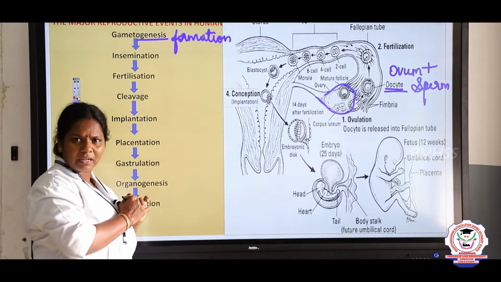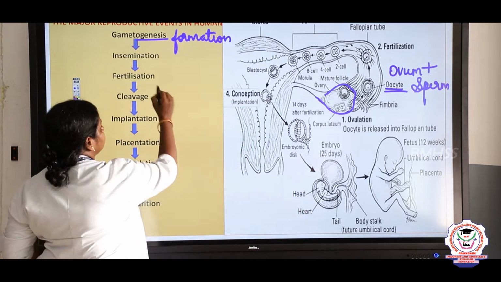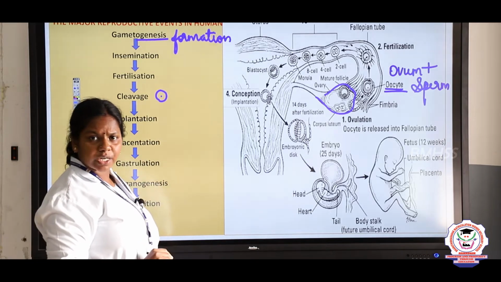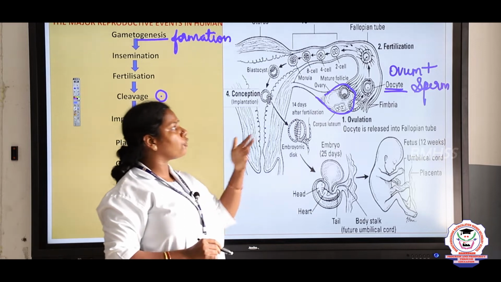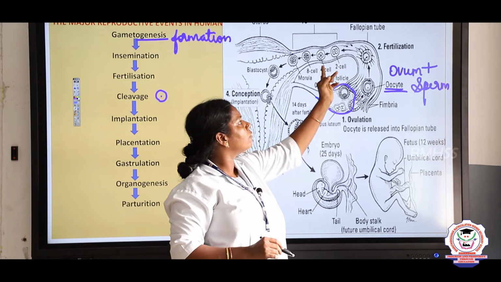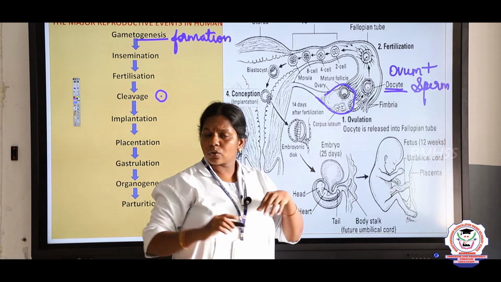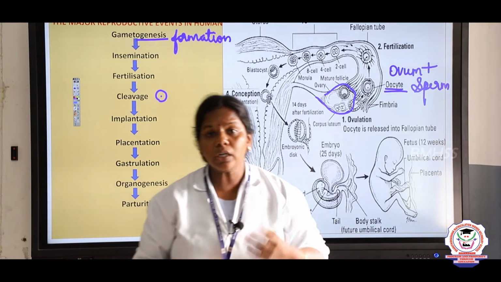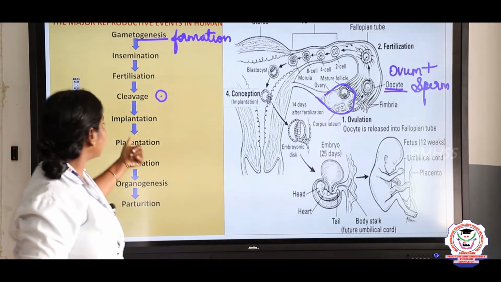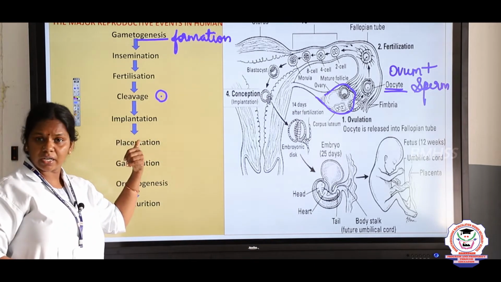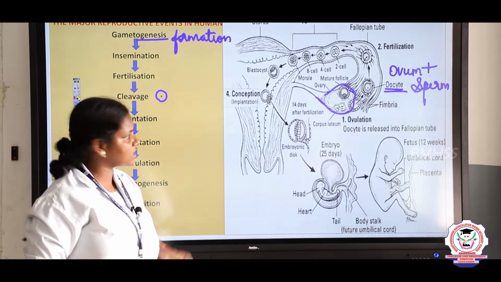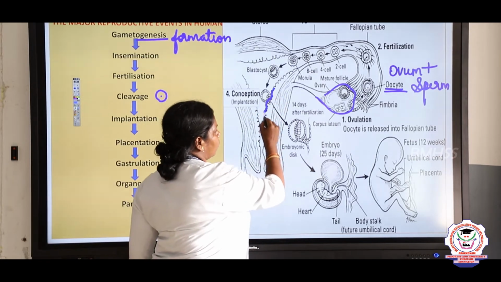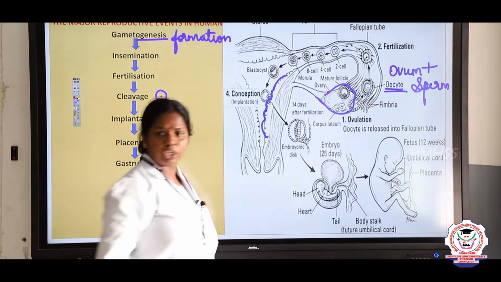And the next event is cleavage, right. What happens after the zygote is formed? It undergoes mitotic cell division, that is, it undergoes 2 cell, 4 cell, 8 cell, like this. So, cleavage, the division of the zygote takes place, and what is the next point? Implantation. When it attains the blastocyst stage, it gets attached to the uterine wall.